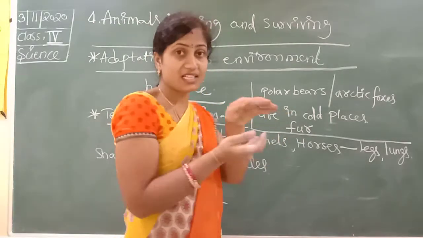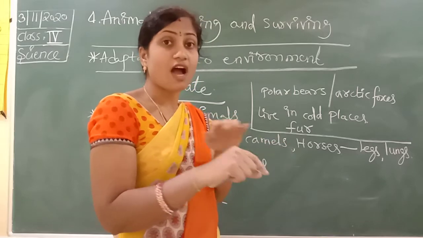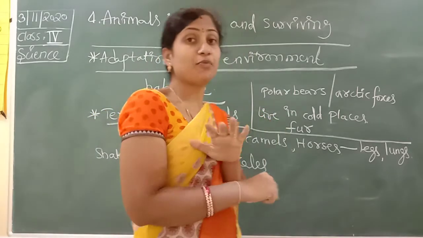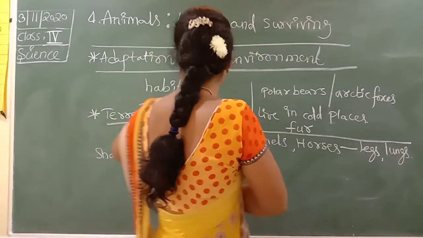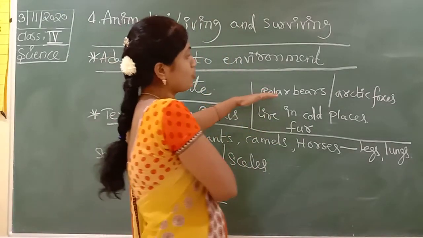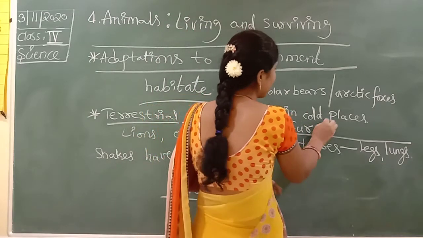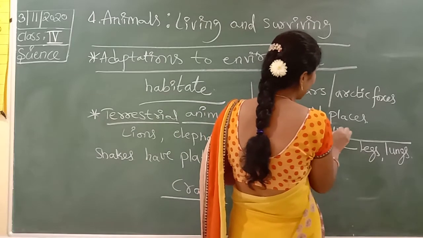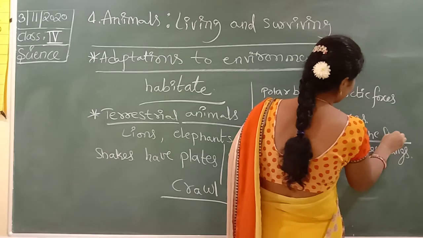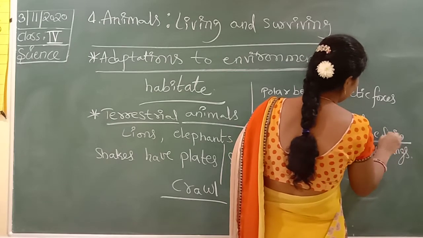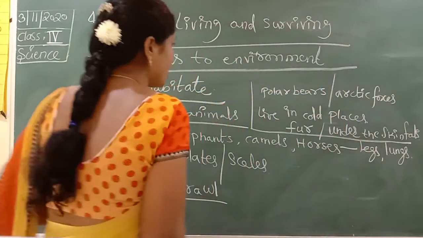That's why under the skin they have fats and on the skin they have fur. It protects them and keeps them warm. So these terrestrial animals, polar bears and Arctic foxes, live in cold places and have fur and fats under the skin. In winter, it protects them.